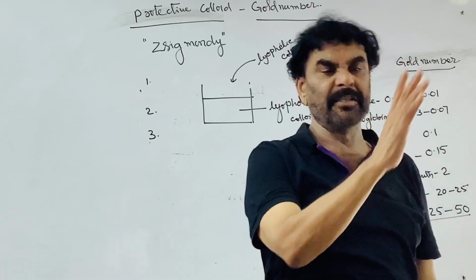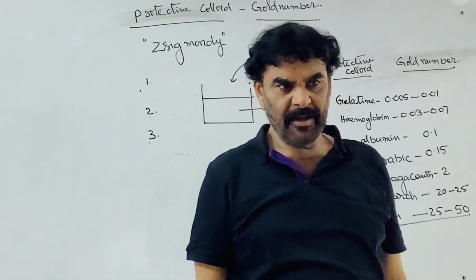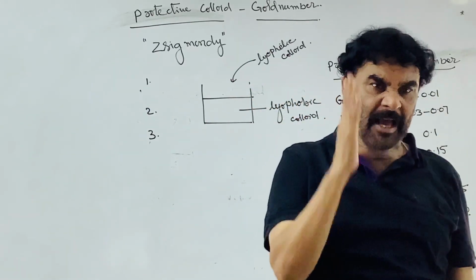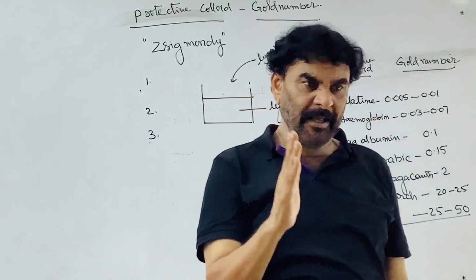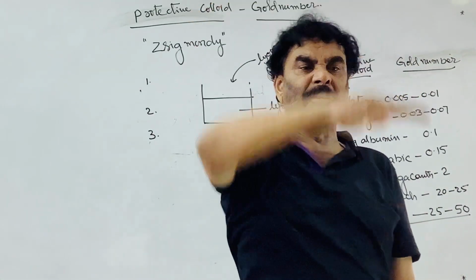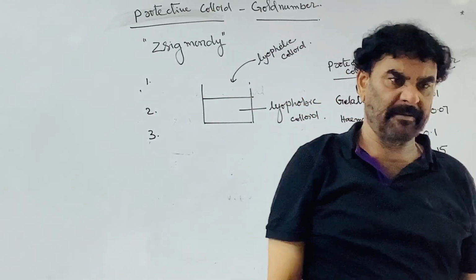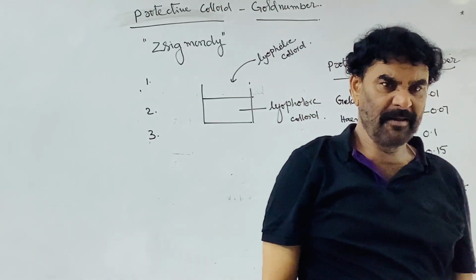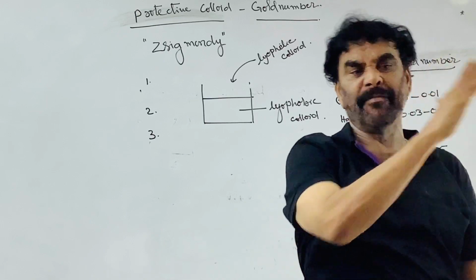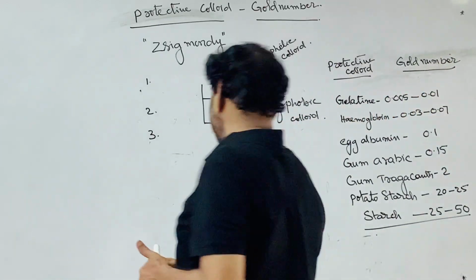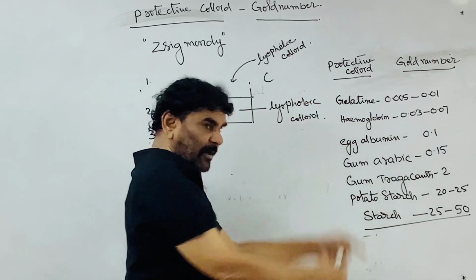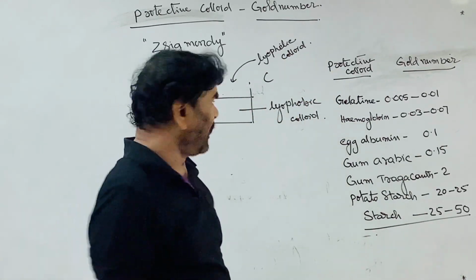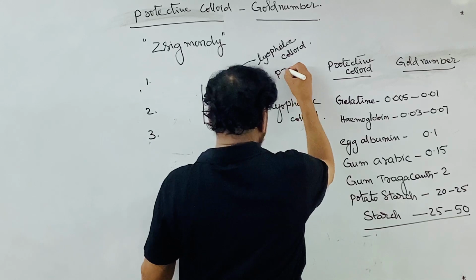This is the observation: on addition of a lyophilic colloid, the stability of the lyophobic colloid is considerably increased. This is called protection of the colloid, and the lyophilic colloid which increases the stability is called the protecting colloid.